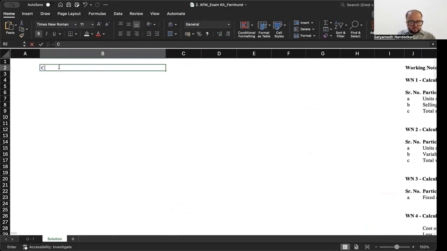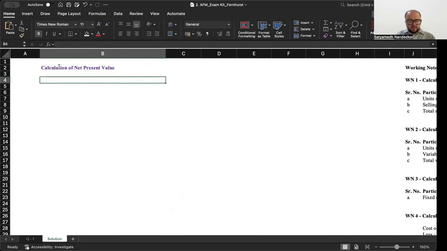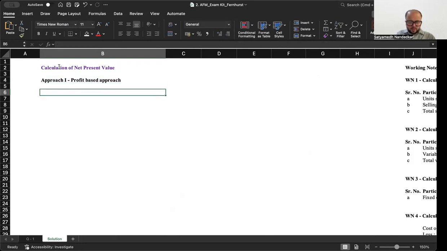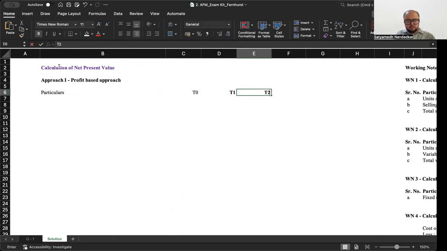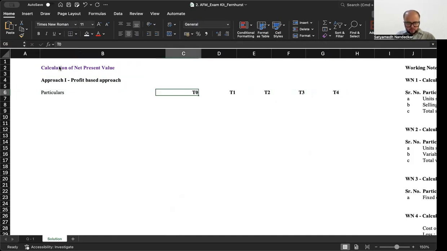So, calculation of net present value. This is approach one, the profit-based approach. So what you're going to do in this one is you will calculate the net profit, you will calculate tax on that, and you will take the discussion from there. There is another approach, which is the cash flow-based approach. I'll show you that one also. Not that there is much of a difference in the two.